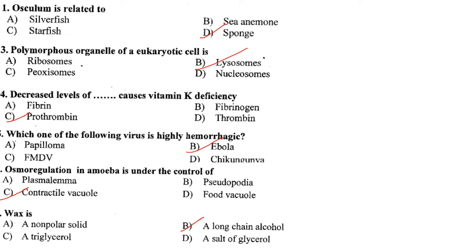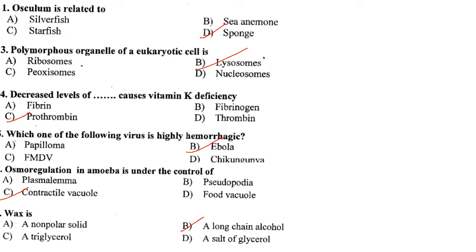Decreased level of dash causes vitamin K deficiency. So decreased level of prothrombin causes vitamin K deficiency. Which one of the following virus is highly hemorrhagic? So Ebola is highly hemorrhagic. Answer is option B. Osmoregulation in amoeba is under the control of. So osmoregulation in amoeba is under the control of the contractile vacuole.